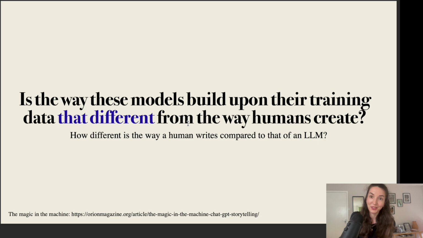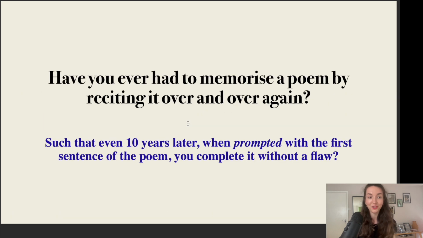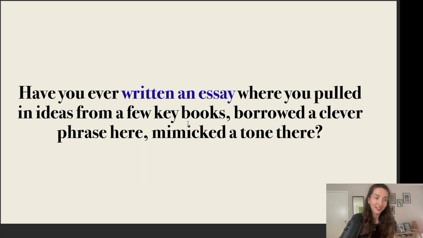And while that's a question that the lawyers are interested in, a question that I myself find interesting is also whether the way these models are building and leveraging their training data is really that different from the way that humans would do it whenever they're creating new works. For example, if you've ever had to memorize a poem when you were little by reciting it over and over and over again, you might find that even 10 years later, when you're prompted with a little piece from this poem, suddenly your brain starts to generate it completely without a single mistake.